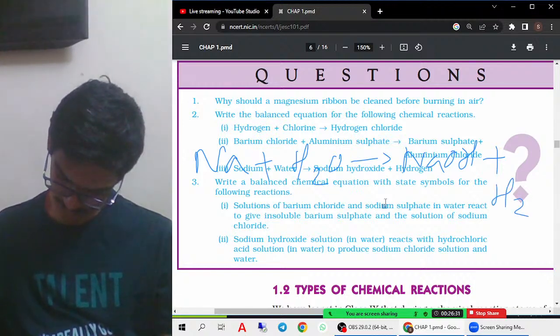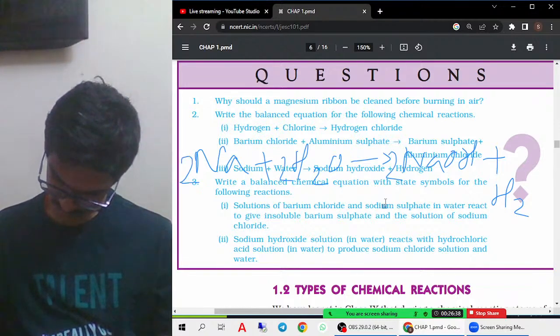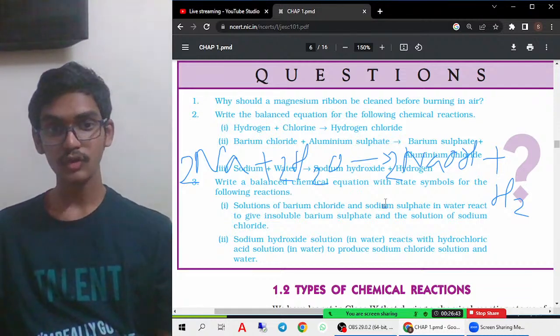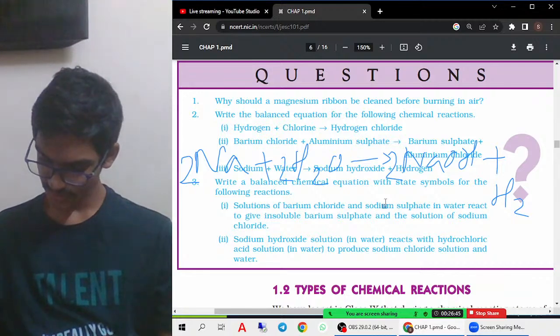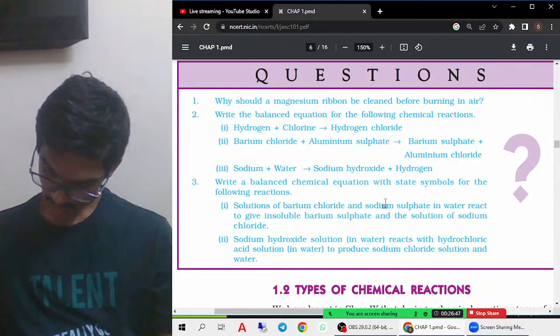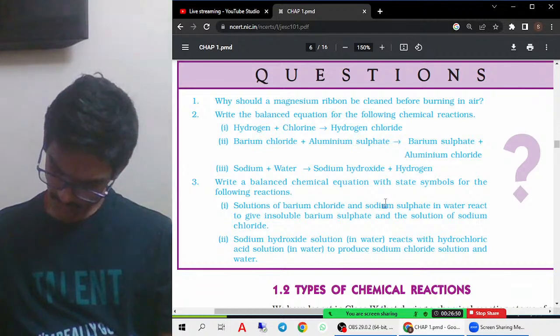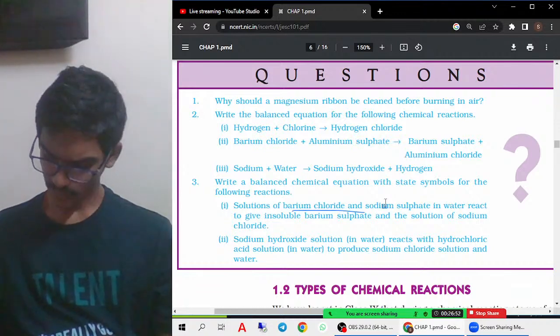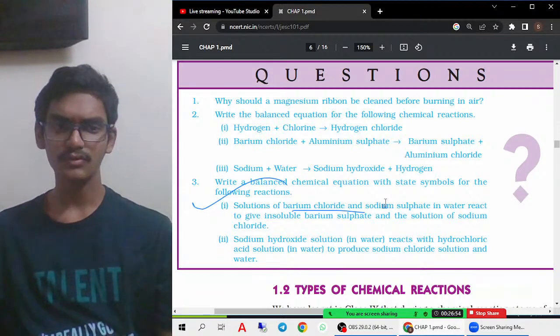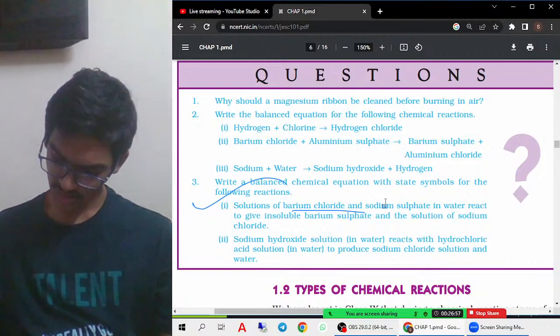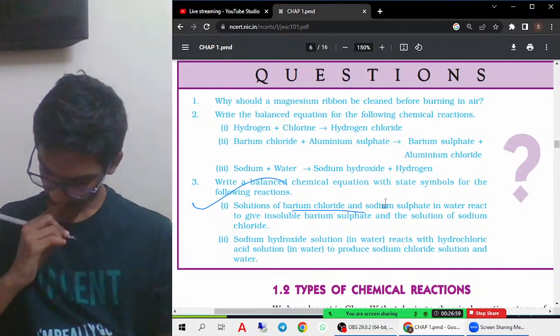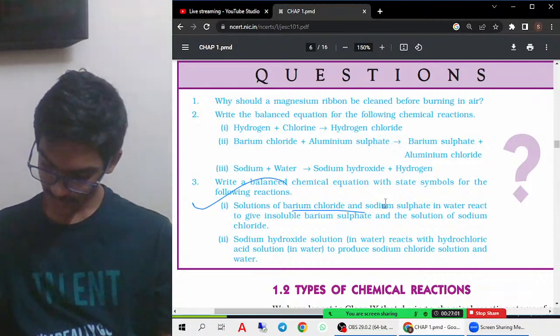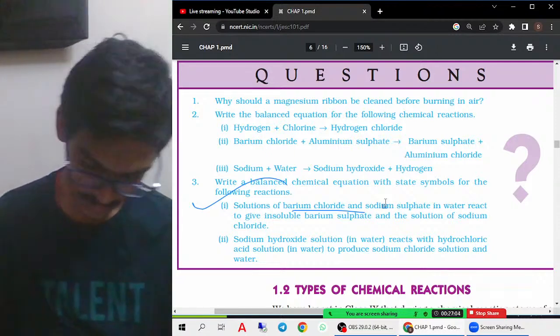So 3 oxygens are there, but here only 2. So what we'll do is keep a coefficient here. Check if it is balanced: 2 sodiums, 4 hydrogens; 2 hydrogens, 4 hydrogens; 2 oxygens, 4. Perfect, this is also a balanced equation. Next, BaCl2 plus sodium sulfate, also very simple. You can try to do these equations. Then sodium hydroxide reacts with hydrochloric acid to produce sodium chloride solution and water.